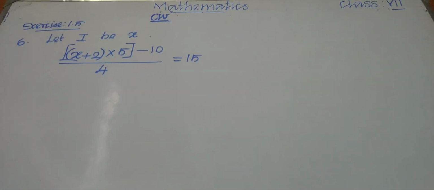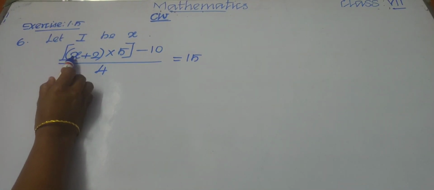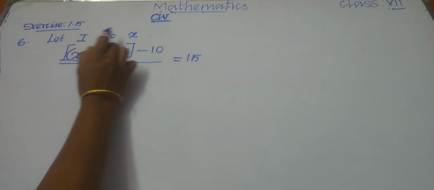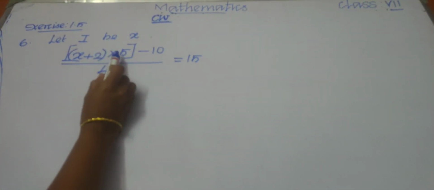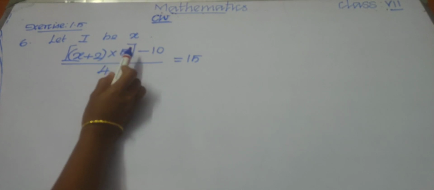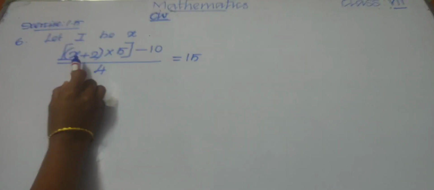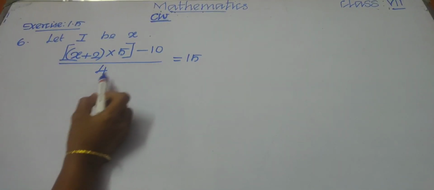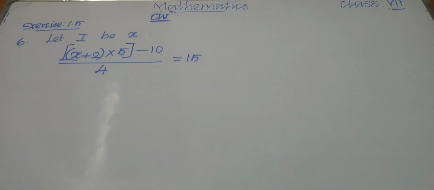Now read the question and see along with that. Add 2 to me, that is I is x, so x plus 2, multiply by 5, that is into 5, and subtract 10, that is minus 10, divide now by 4, the whole divided by 4, and I will give you 15, that is equal to 15, children. Now we can do it very easily, right.